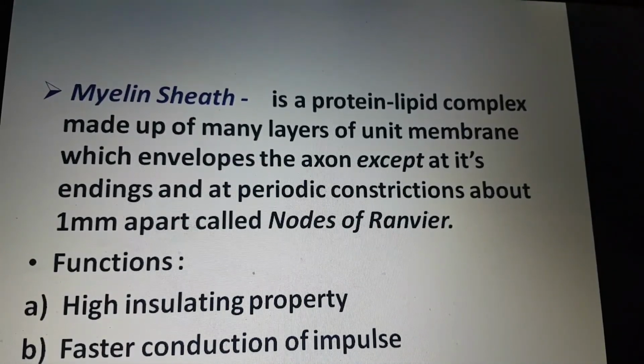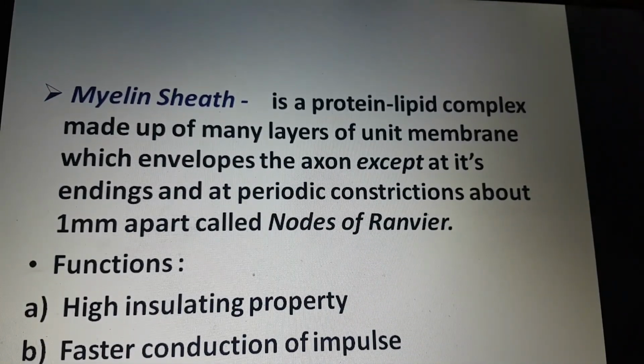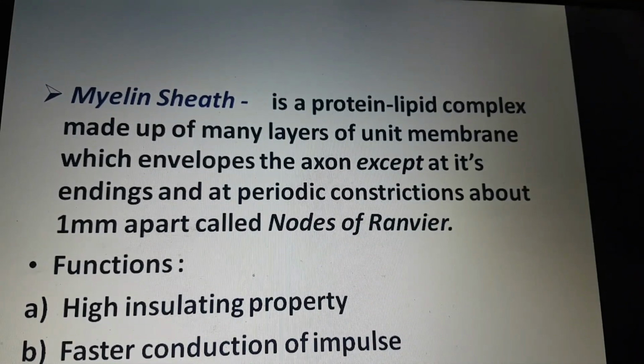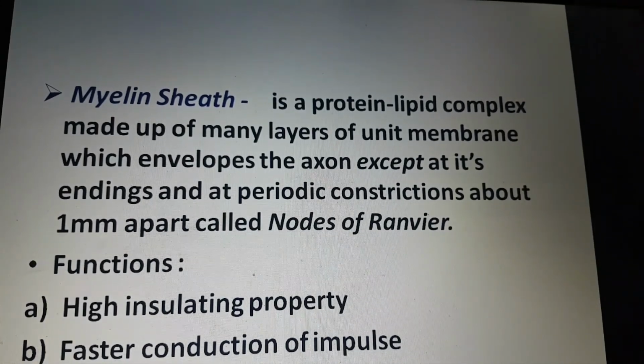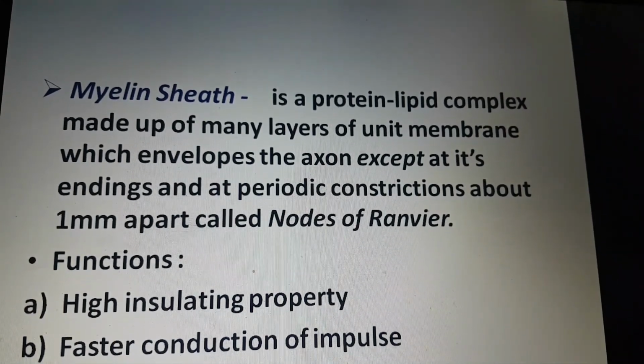Now there is something called the myelin sheath. What is this? In a myelinated nerve fiber, the axis cylinder is covered by a thick tubular sheath. That sheath is called the myelin sheath. It is a protein-lipid complex made up of many layers of unit membrane which envelops the axon except at its ending and at periodic constrictions about 1 millimeter apart, called the nodes of Ranvier. The myelin sheath is responsible for the white color of the nerve fibers.